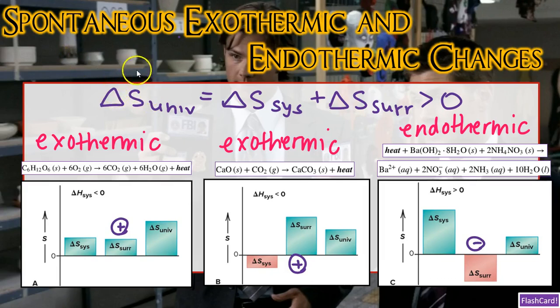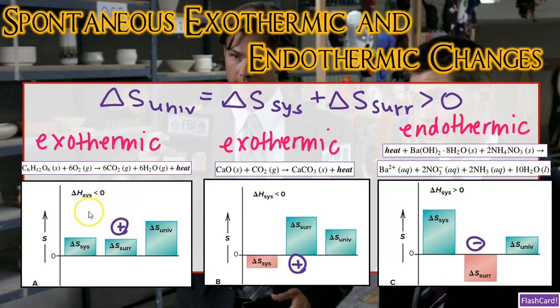We only care about delta S of the universe, which is going to be combining delta S of the system and its surroundings. And we focus on two ways this can happen: in an exothermic reaction or an endothermic reaction. So let's focus on exothermic reactions first. Now, again, we still are using this graph where we have entropy on the x-axis and the change in entropy for the system, surroundings, and universe on the y-axis. Now, we still understand that if we wanted to figure out the amount of heat absorbed or released from a system, we can look at the delta H value.